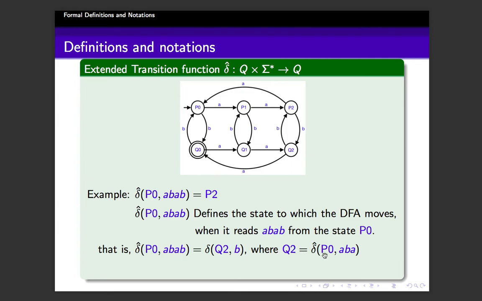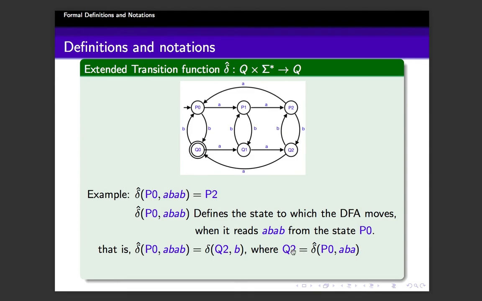If you read ABA from P0, where will you reach? If you reach in Q2, then the LHS can be defined as delta of Q2 comma B. Here it's only a single symbol, and that is why I am applying the function delta. If this is a string, I have to apply delta cap. So basically, to find this, you see on ABA, where will you reach?